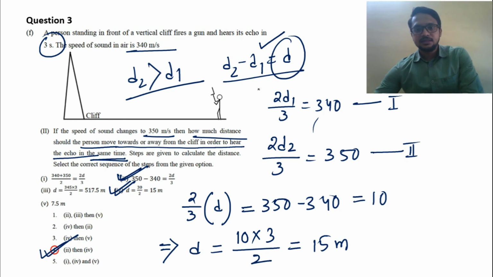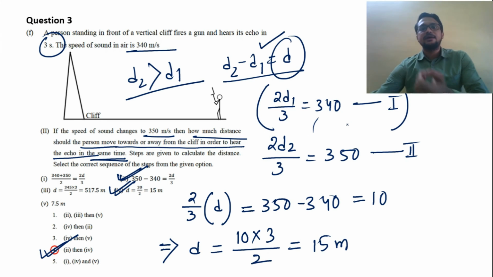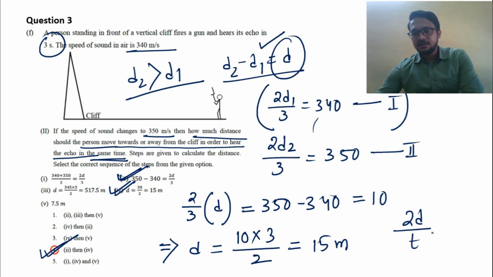In this case, you start from 2d by 3 equal to 340, that is 2d by t equal to v. No need to remember it this way, just remember 2d equal to v into t, that one you know.